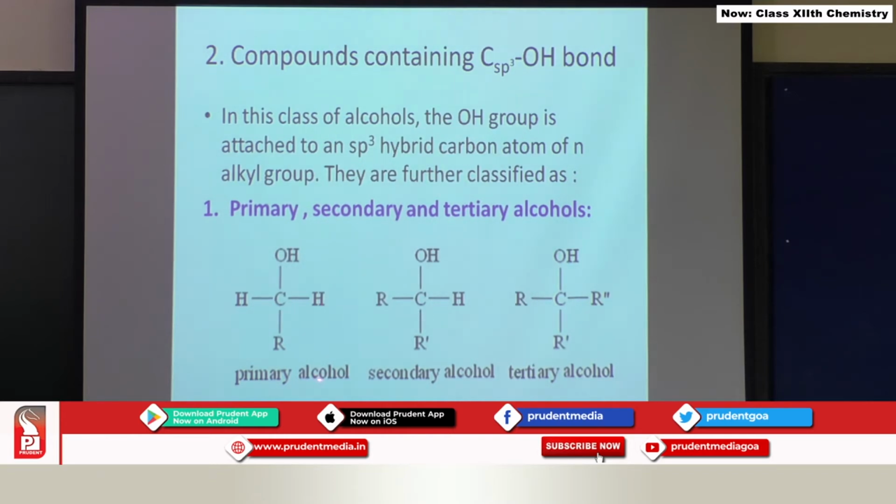Therefore, it is called a primary alcohol. Here you see the OH group is attached to a carbon which is sp3 hybridized, which is in turn attached to only one hydrogen. Therefore, it is called a secondary alcohol. And here the OH group is attached to an sp3 hybridized carbon atom to which no hydrogen is directly attached. Therefore, it is called a tertiary alcohol. So this is the first category of compounds we get upon attaching the OH group to an sp3 hybridized carbon atom.